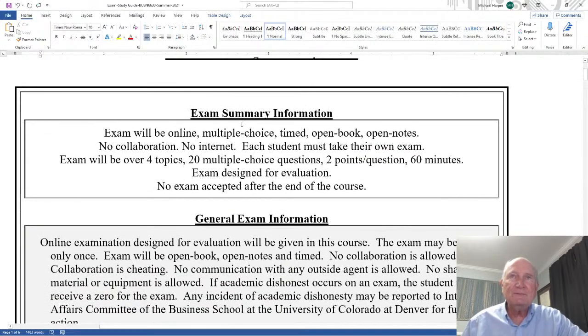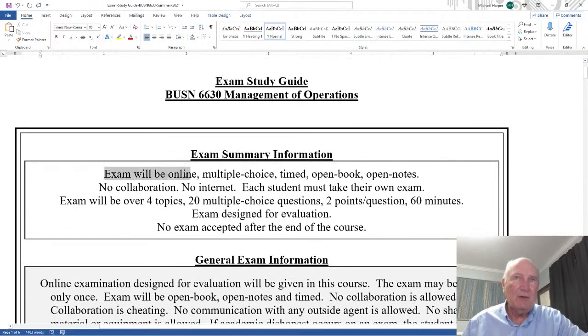First of all, the exam's summary information: the exam will be online, multiple choice, timed, open book, and open notes. No collaboration and no internet, as far as getting information from sources other than the information in the course. Each student must take their own exam.